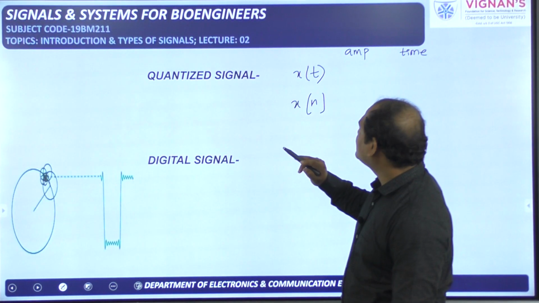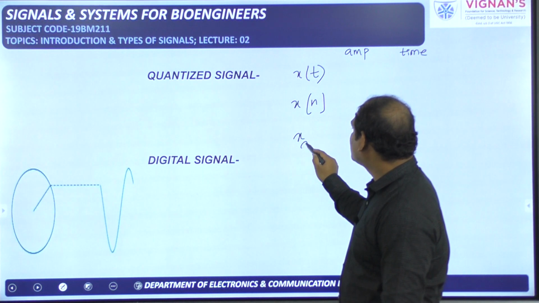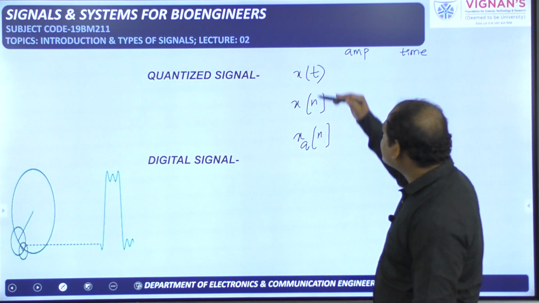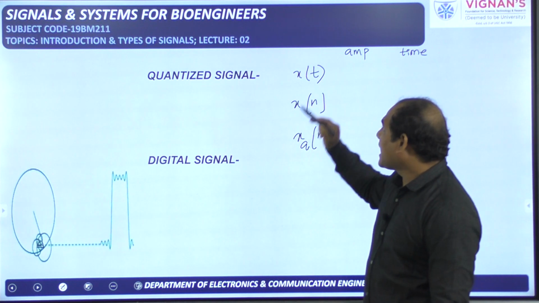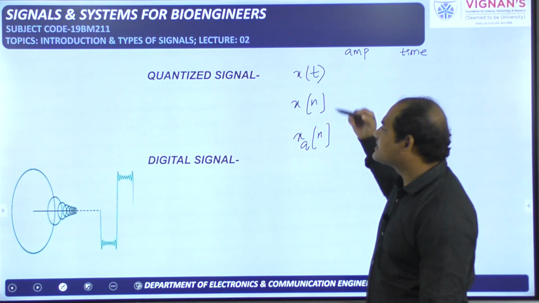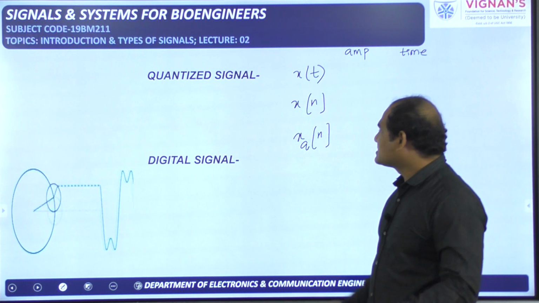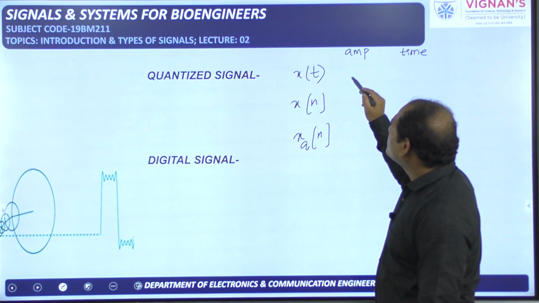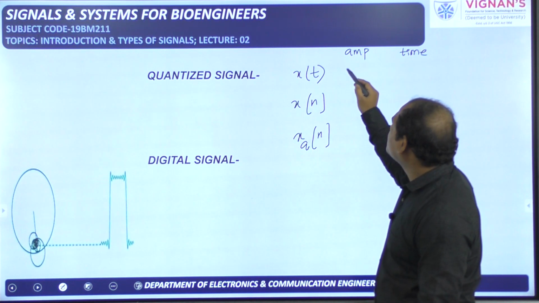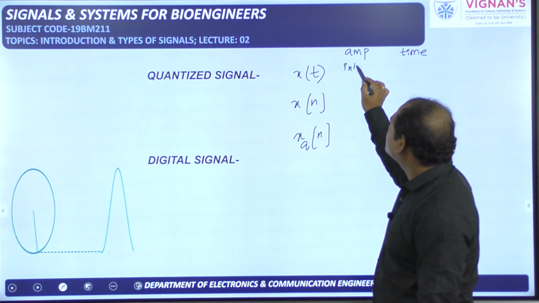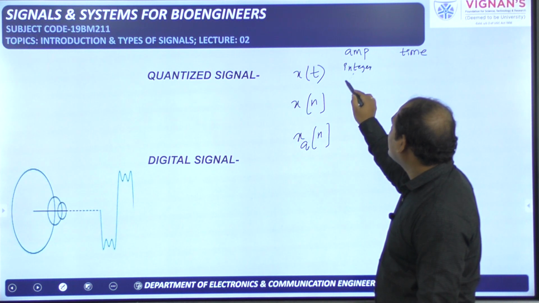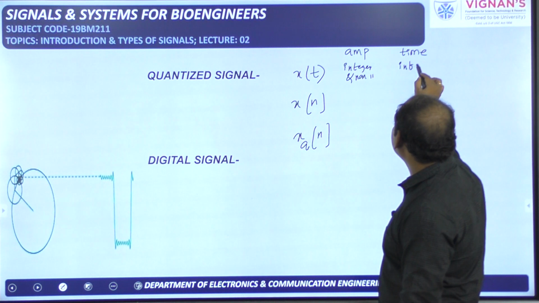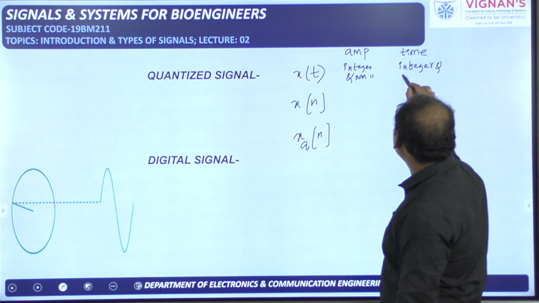Next, this quantized signal I am representing with xq of n, and the digital signal I will represent later. So these three signals you observe. I have x of t. I have performed the sampling process. I got x of n. I performed the quantization process. I got xq of n. Okay. So x of t, what is amplitude? Amplitude is also continuous. So amplitude can be integer and non-integer. Anything is possible. Time is also integer and non-integer.